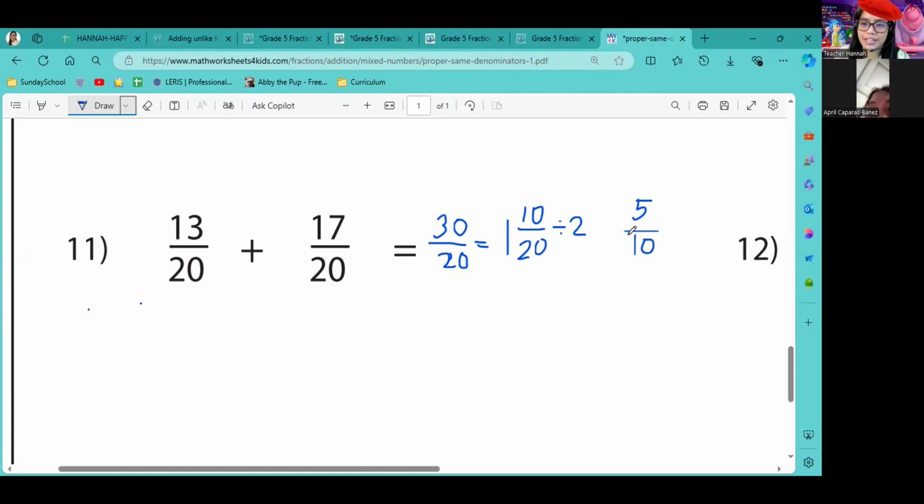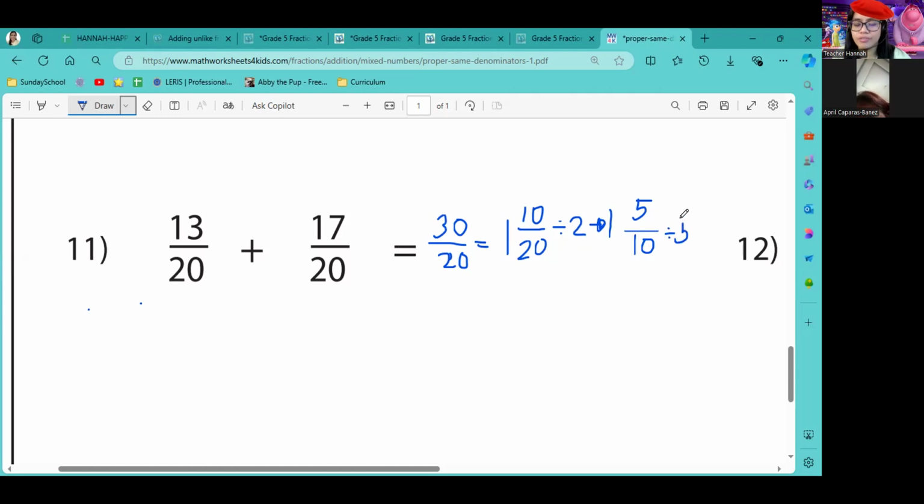So now I think you can still make this a smaller number. What do you think? But 10 is not smaller. I think you can divide it with 5.